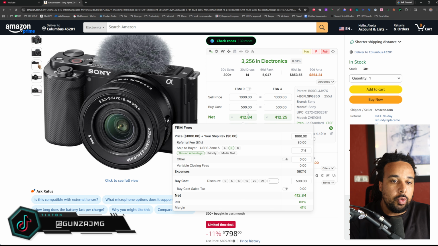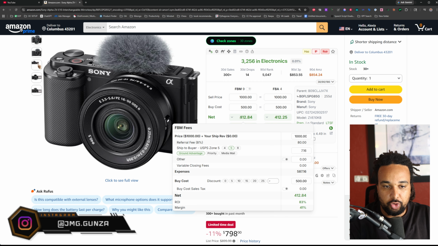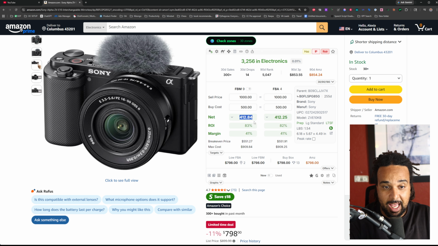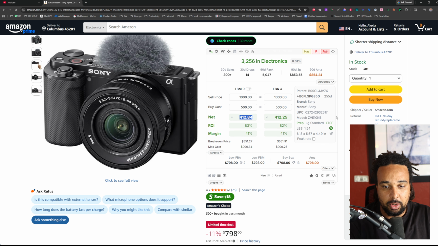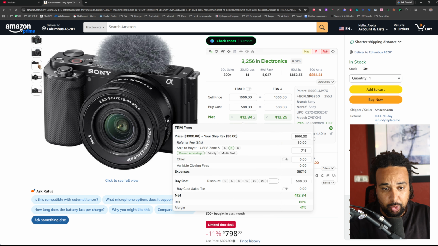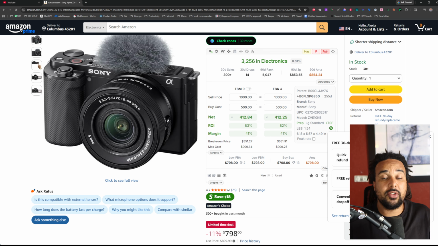Why? We paid $500 for this and we are going to make $412 profit after Amazon fees, right? After all the fees, if we sell it FBA. So $412 is 83% of $500. That is our buy cost. This is what return on investment is.